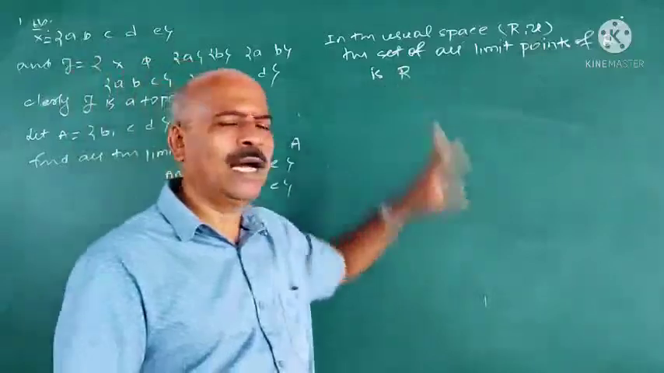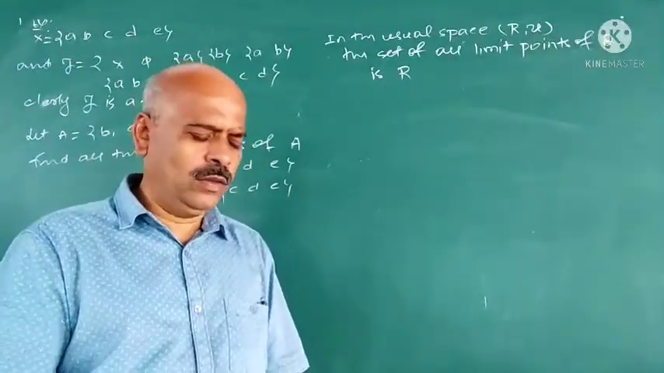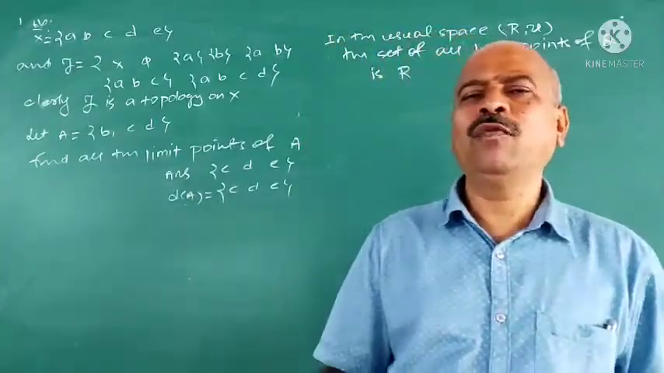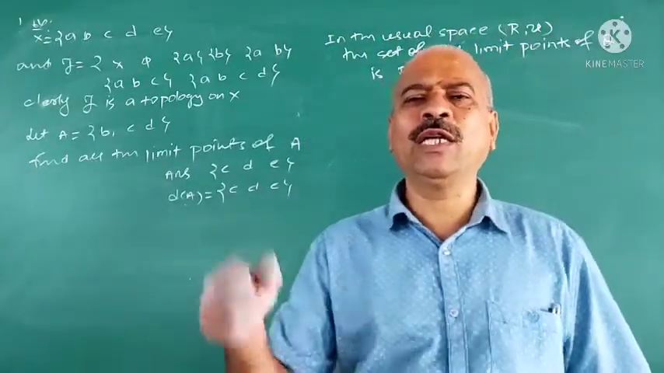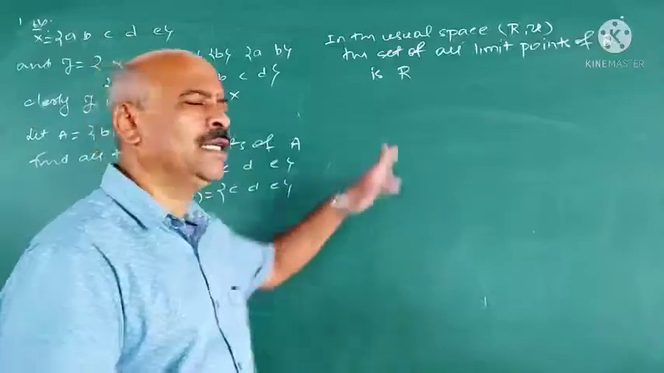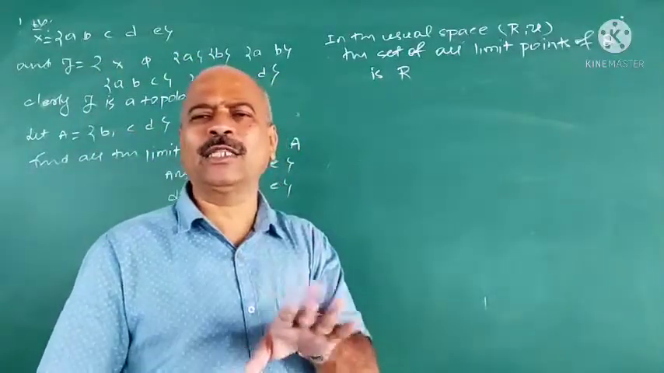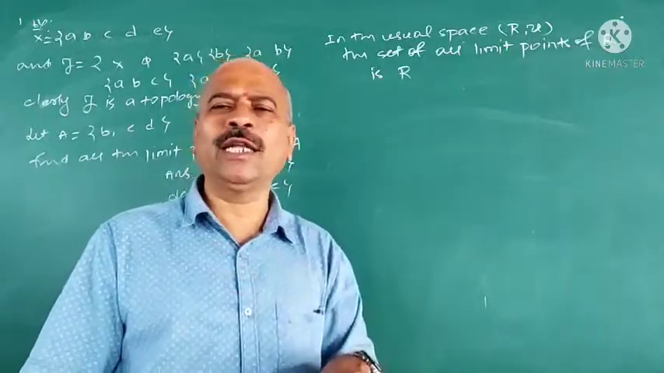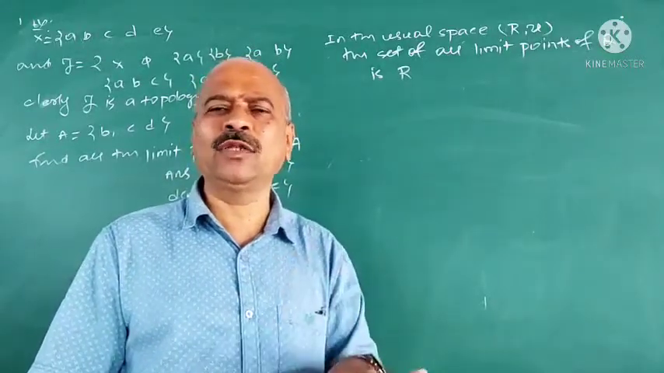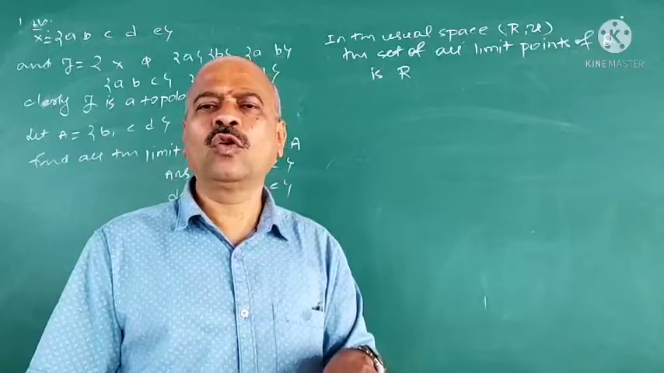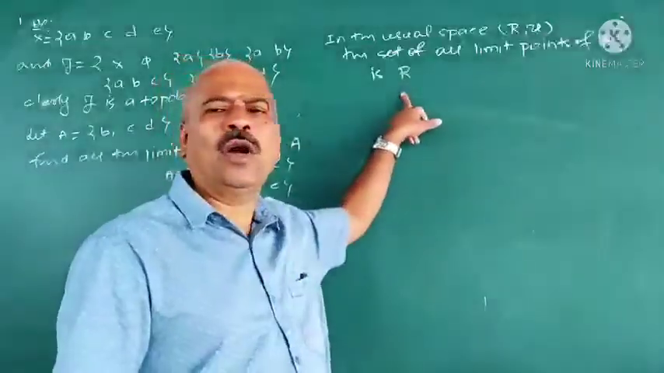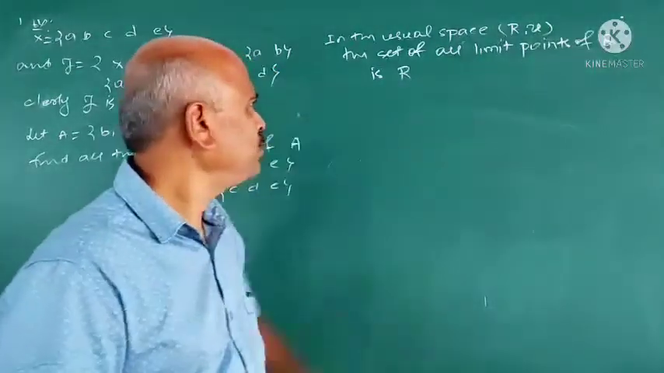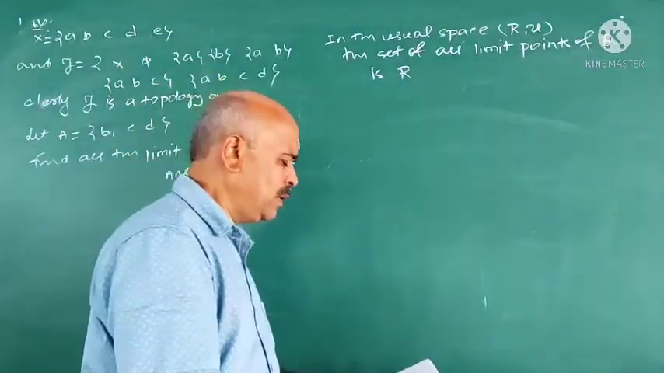Your choice is R. Therefore, if you understand the concept, what is a limit point, what is a derived set, and how to find the limit points, then only you can write the answer. Therefore, understand the concepts. Don't think that for an MCQ you can write the answer without understanding the concept. That is wrong. To write the MCQ also you have to understand the concept clearly. I prove this one.